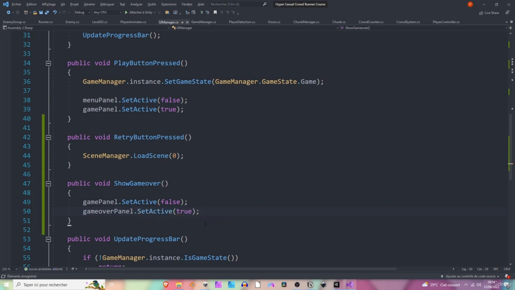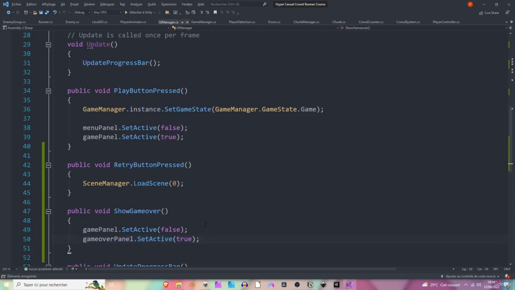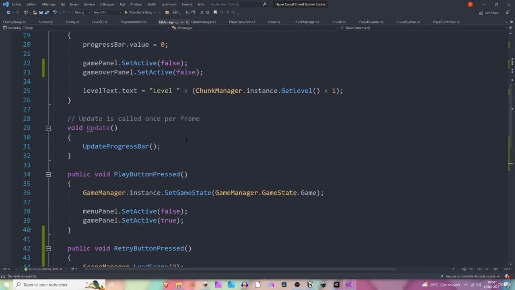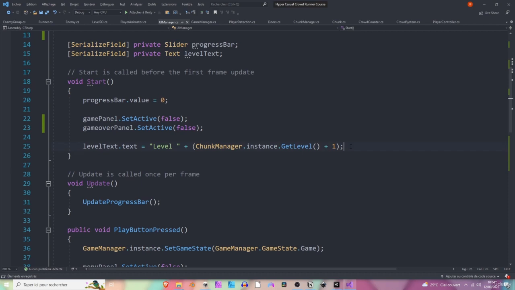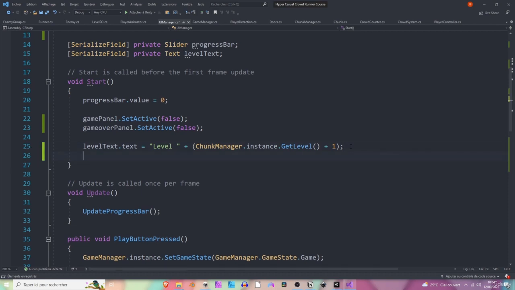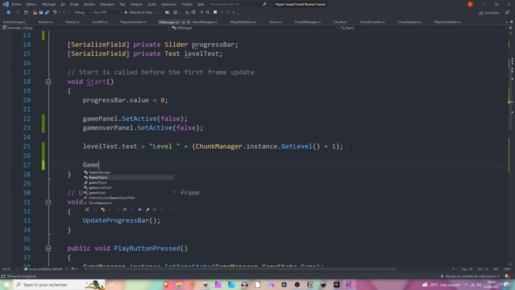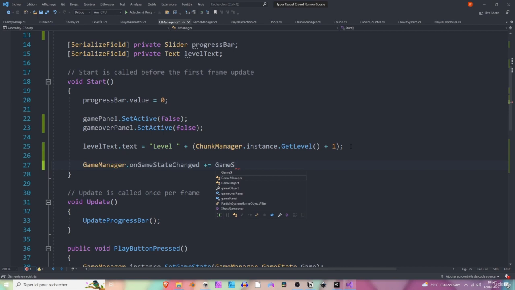But when do we want to do that? We want to do that when the game manager state has changed to game over. So we need to subscribe to the game manager event, which is sent whenever the state has changed. So let's subscribe to it in the start method. We can say GameManager.onGameStateChanged plus equals GameStateChangedCallback.